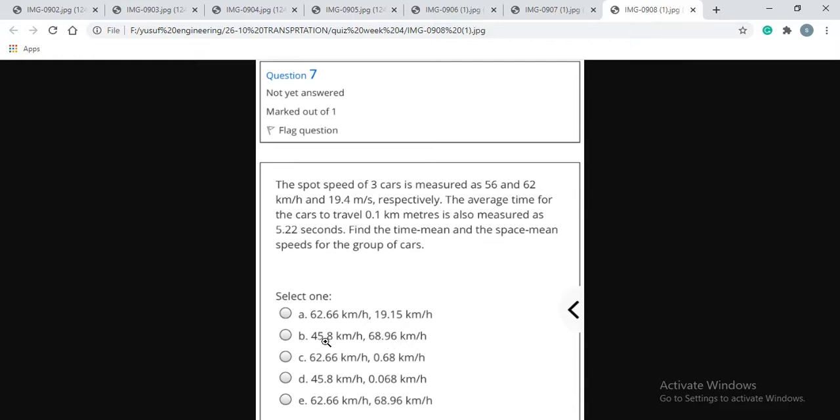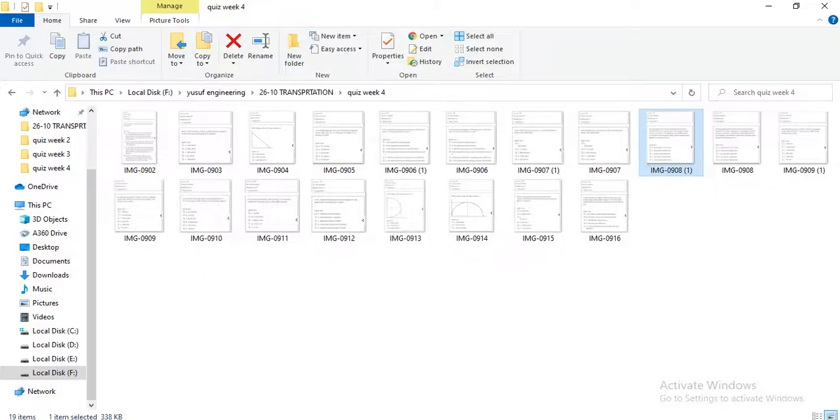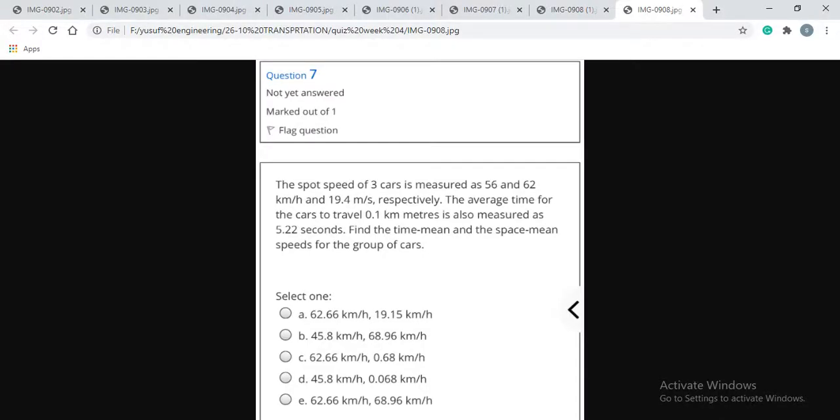So this first one is definitely 48.8 kilometer per hour. So this is okay, option B is correct here. So the next question is again the same. I understood. Yes, it is the same.